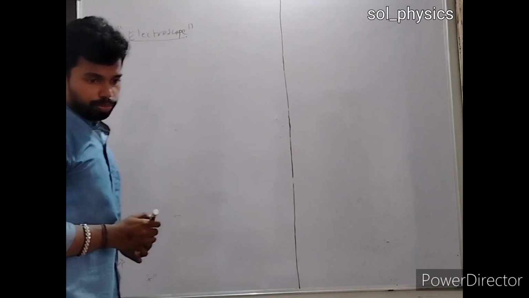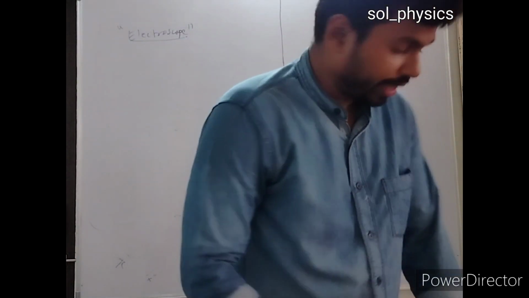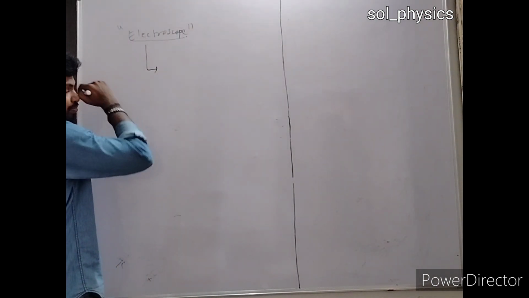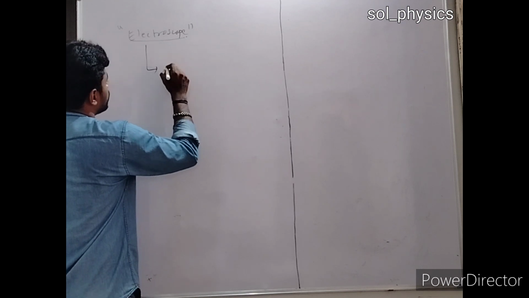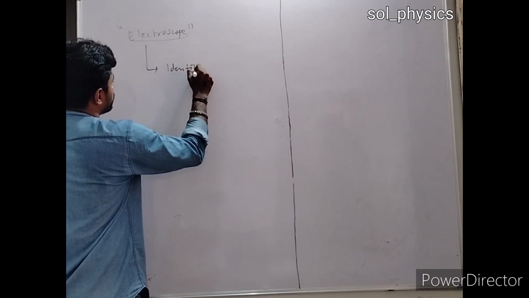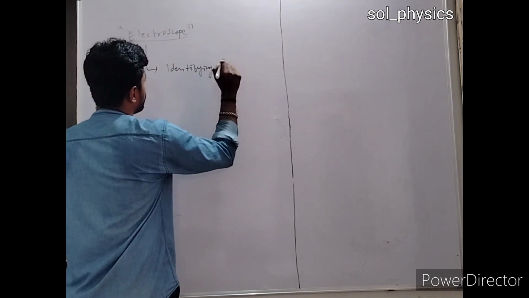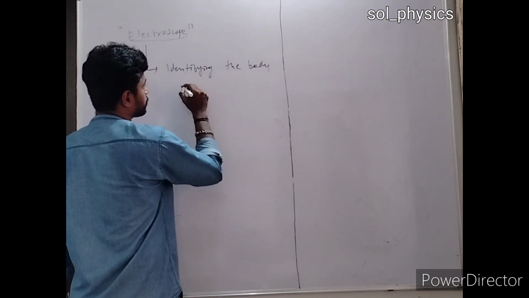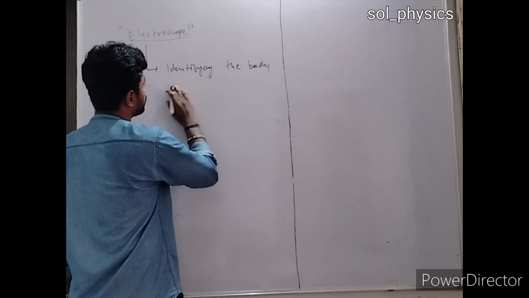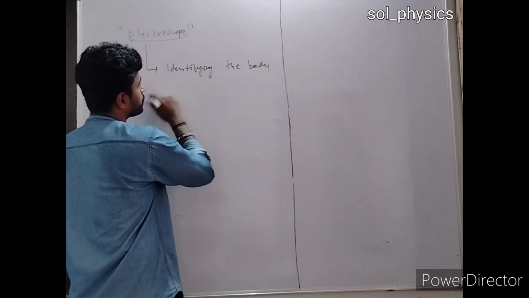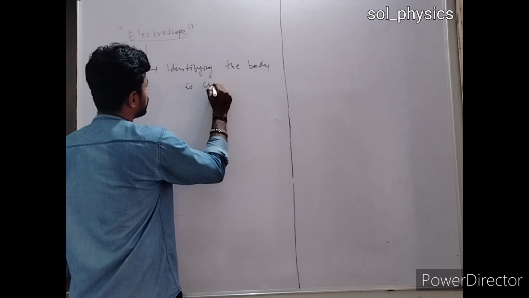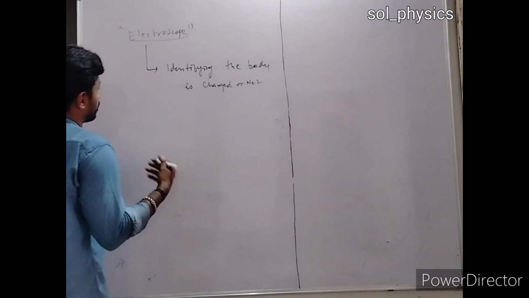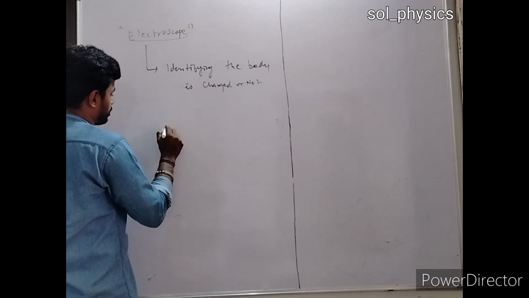So what is an electroscope? An electroscope is a device which is responsible for identifying whether the body is charged or not. The construction of the device is really simple.